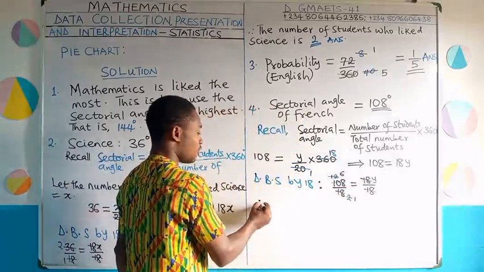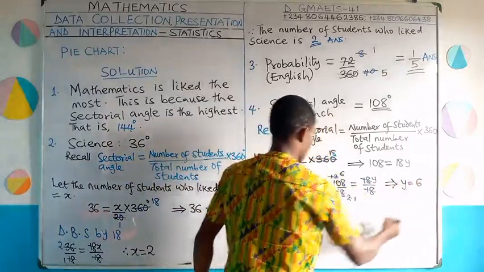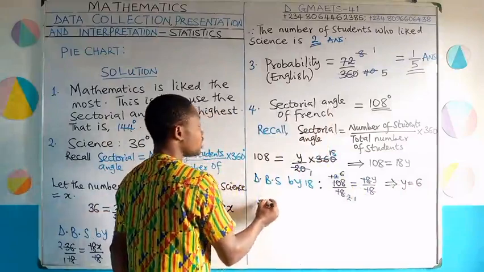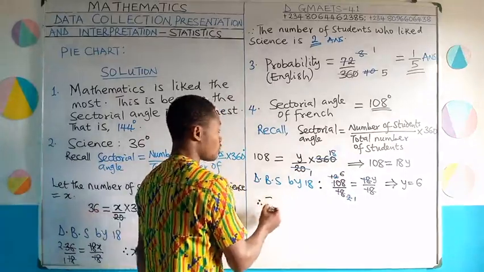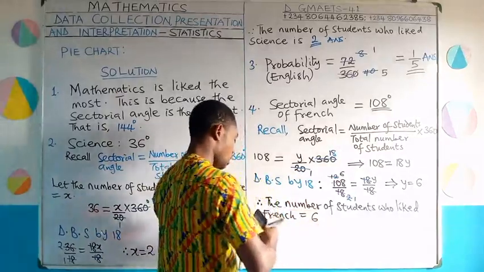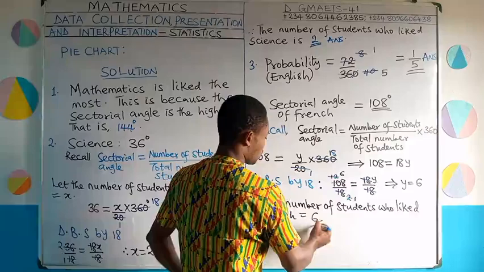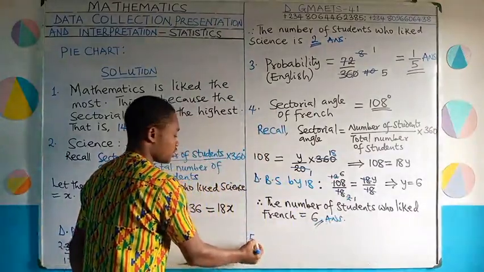Let me conclude. Therefore, it implies that y is equal to 6. Conclusion: therefore, the number of students that say that French is their favorite subject is equal to 6. Answer. Now let's go to the last question, please.